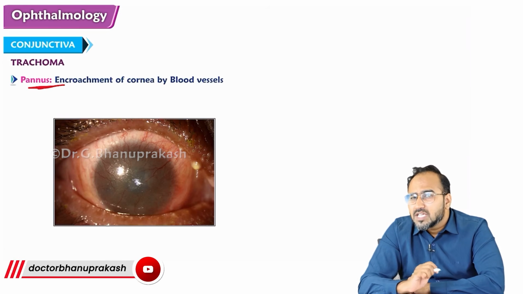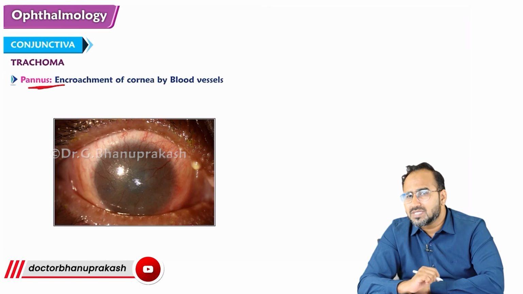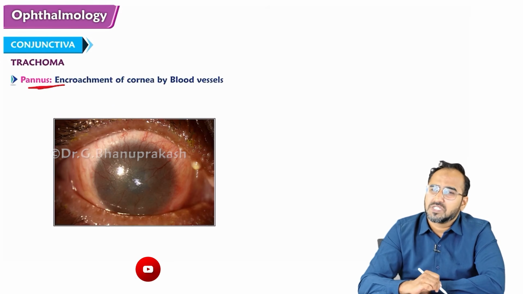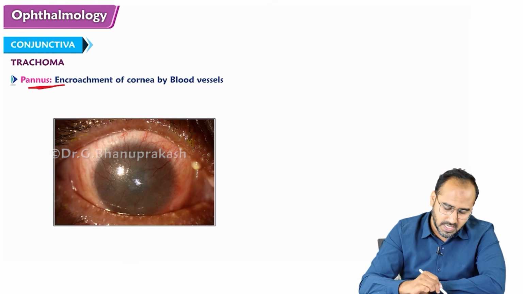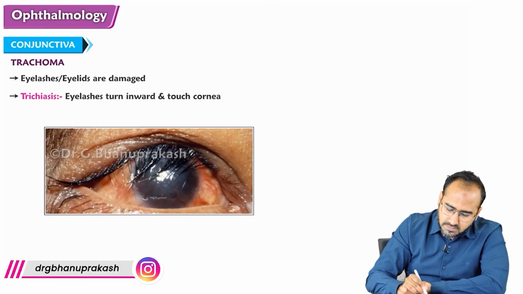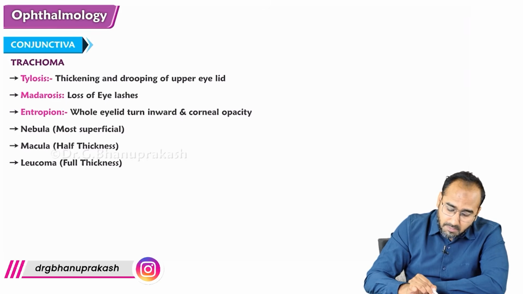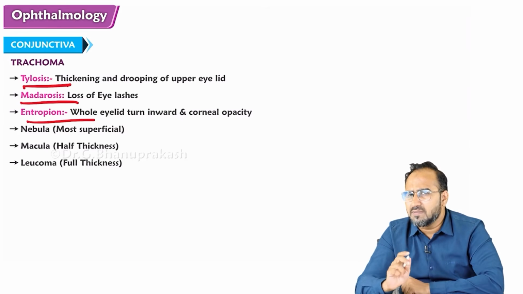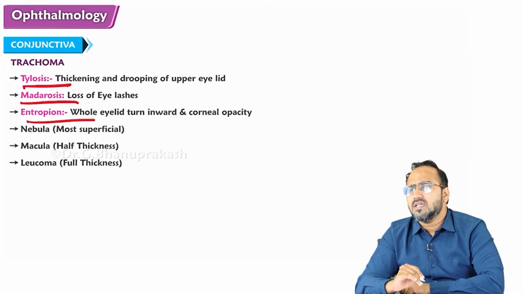Sometimes you might see thickening of the lid margin, which is called tylosis. Or sometimes you might see loss of eyelashes, which is called madarosis. So trichiasis could be seen, tylosis could be seen, madarosis could be seen, entropion could be seen. Remember, all these features are important. But how will you remember?